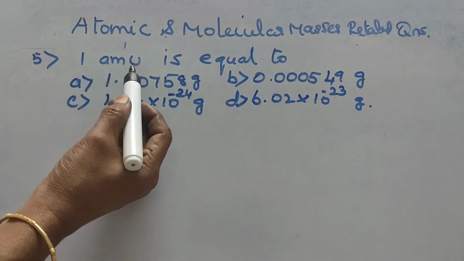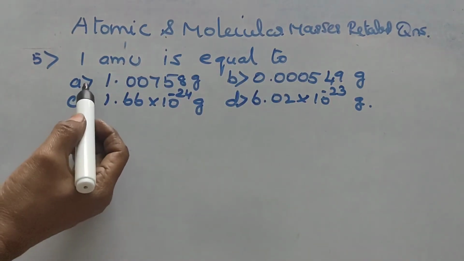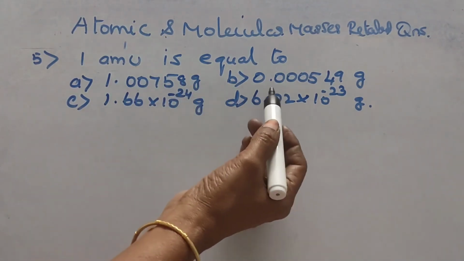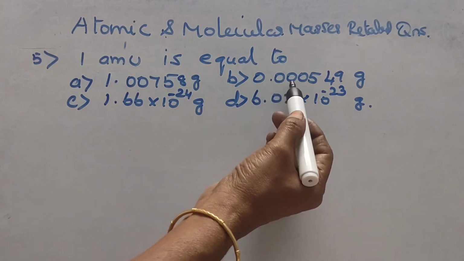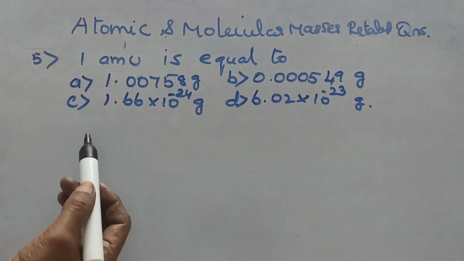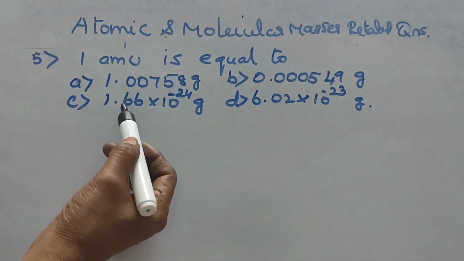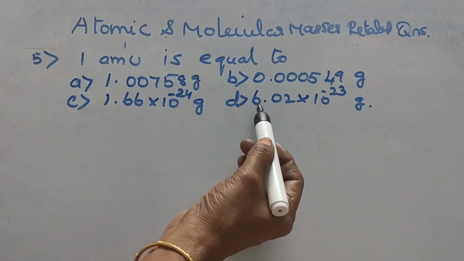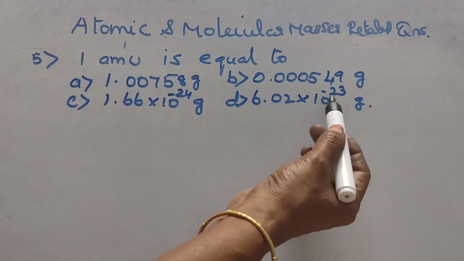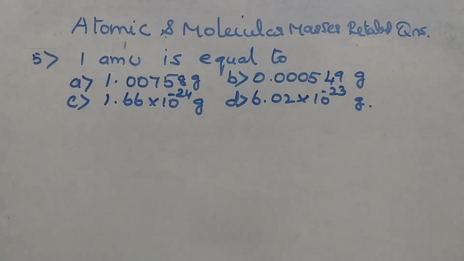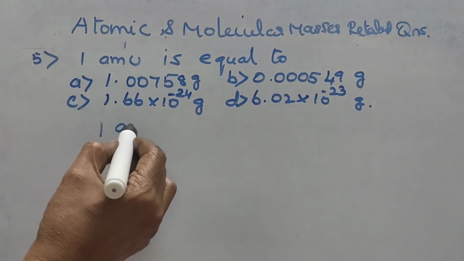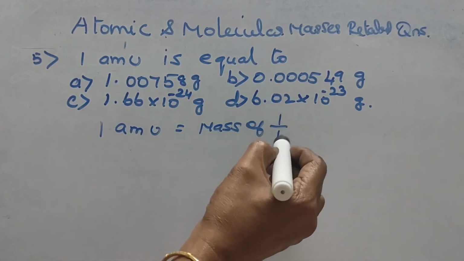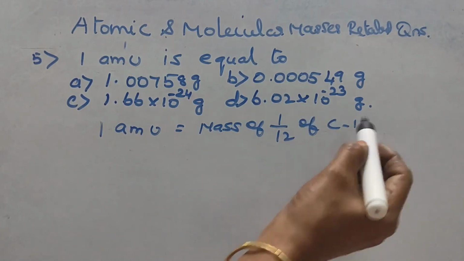Next question. 1 AMU is equal to: first option, 1.00758 gram; second option, 0.000549 gram; option C, 1.66 into 10 power minus 24 gram; option D, 6.02 into 10 power minus 23 gram. We have already known 1 AMU equal to mass of 1 by 12 of carbon 12 atom.